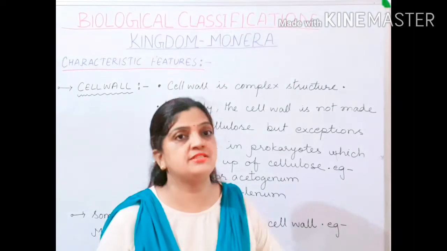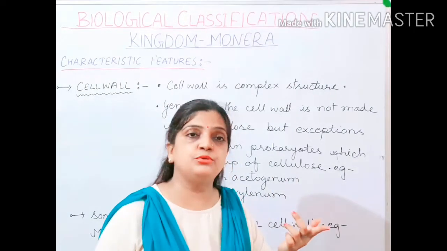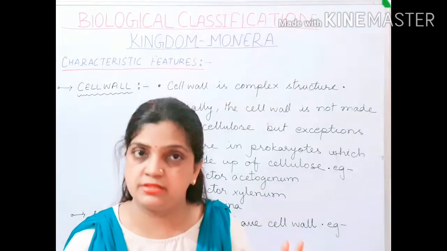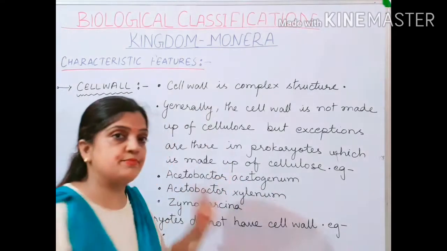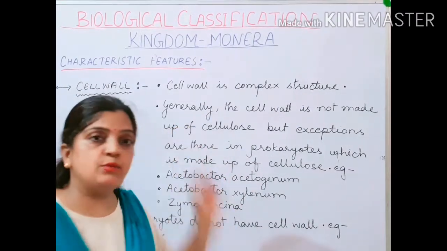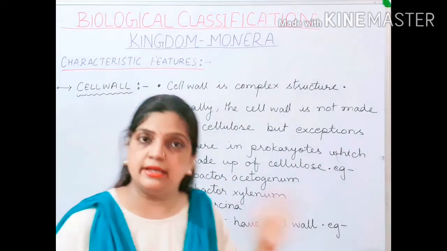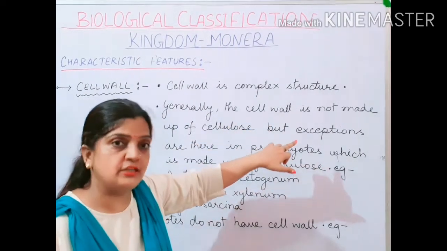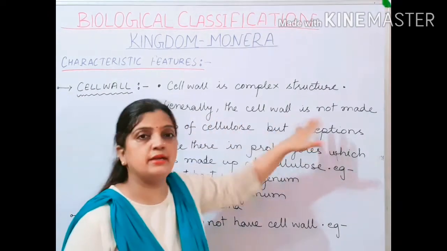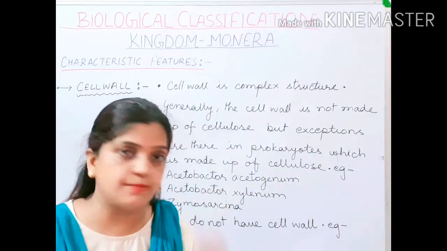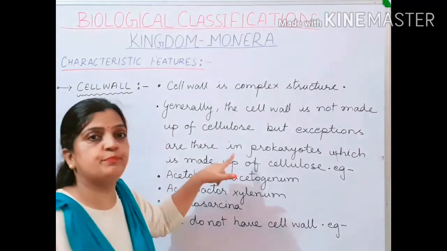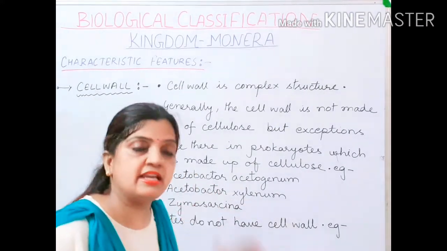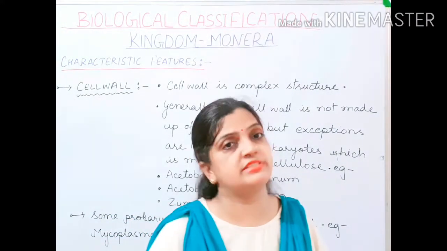But exceptions are there. In the beginning, I told you that in class 9th you have studied that the cell wall may be present or may not be present. Here the exceptions are that the cell wall is generally made up of peptidoglycan, but sometimes it is made up of cellulose. Some of the prokaryotic organisms have a cell wall with the composition of cellulose.